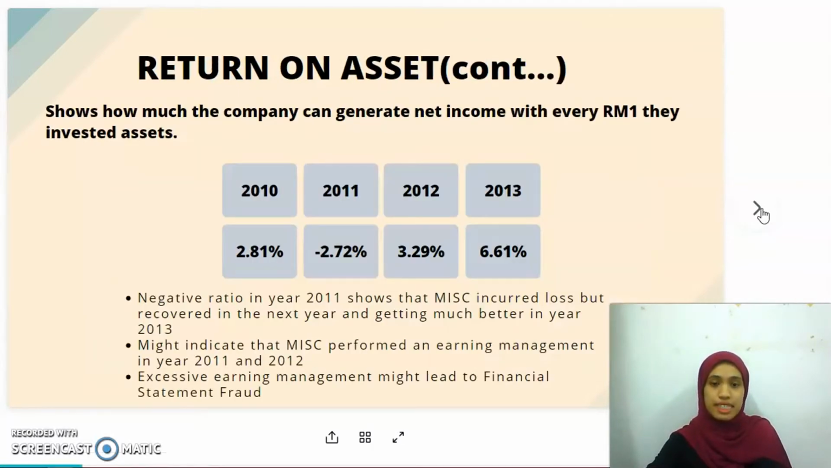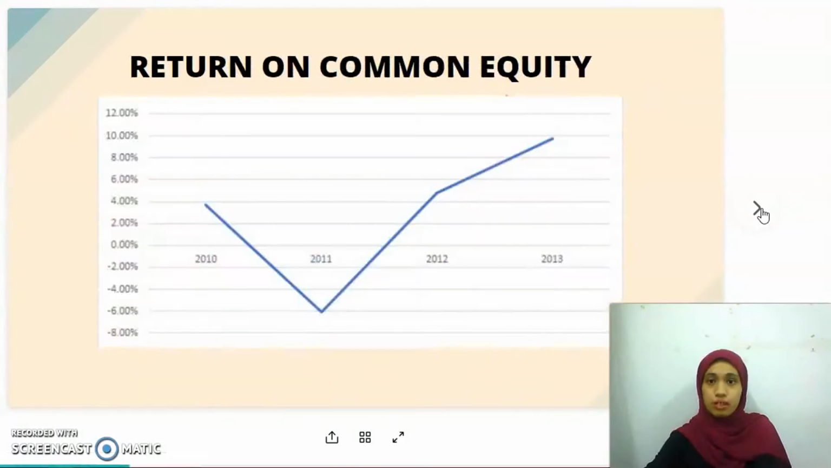So if we see the pattern of the ROA, we can conclude that MISC might perform earnings management, which is a big bath where a company shows a loss in the current year to make the subsequent years look much better, but excessive earnings management might lead to financial statement fraud. And then we go to ROCE.